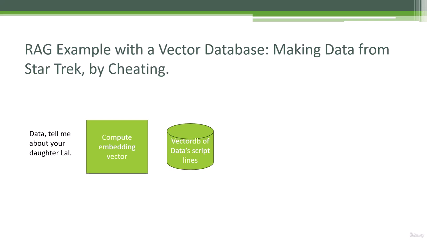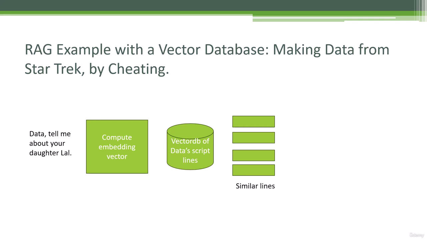And that's faster than you might think and cheaper than you might think too. Again, when I did this for real, using all 200 episodes or whatever it is, it still cost me less than 1 cent in US dollars to do all of that, multiple times, mind you. So very fast and very inexpensive to populate that data. But when we do that vector search for our query, "Data, tell me about your daughter Lal," it's going to give me back the top however many similar lines I want to see. Maybe it's the top 10, whatever it is. It will give me back the most similar dialogue lines that talk about Data's daughter Lal.